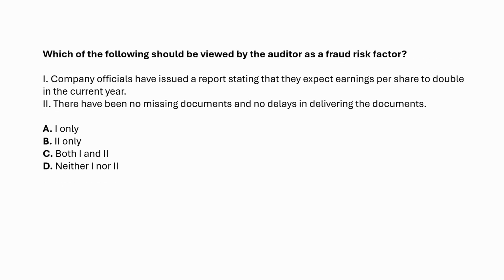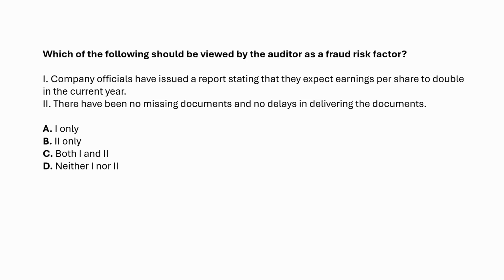Here's the next question. Which of the following should be viewed by the auditor as a fraud risk factor? 1. Company officials have issued a report stating that they expect earnings per share to double in the current year. 2. There have been no missing documents and no delays in delivering the documents. Choice A says 1 only. Choice B says 2 only. Choice C says both 1 and 2. Choice D says neither 1 nor 2.